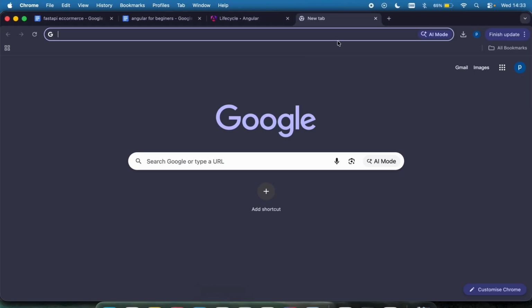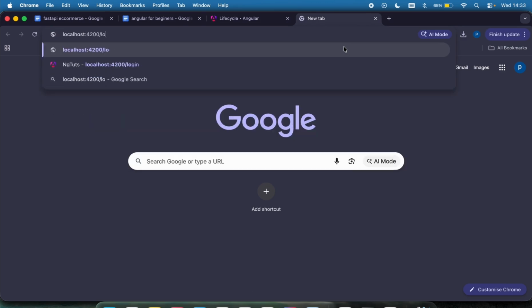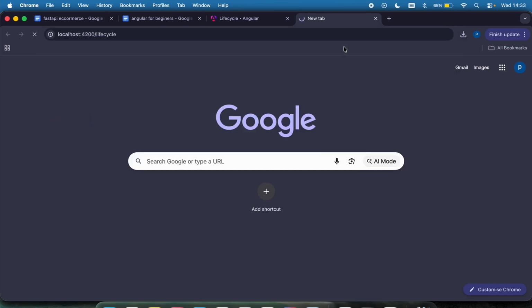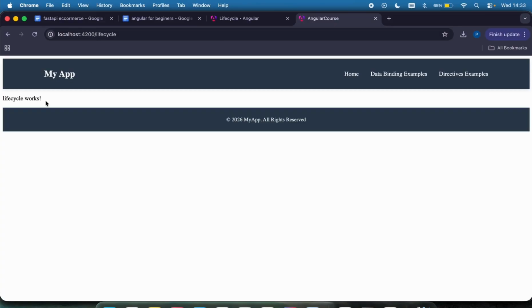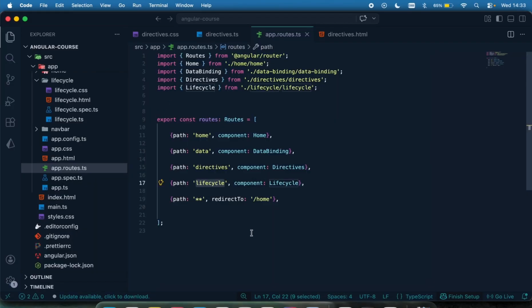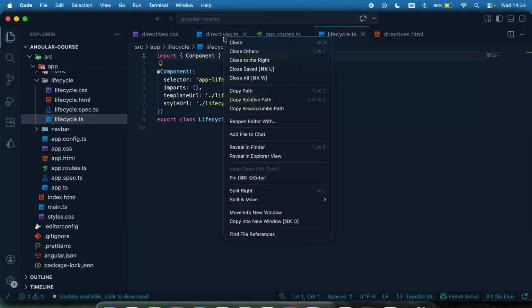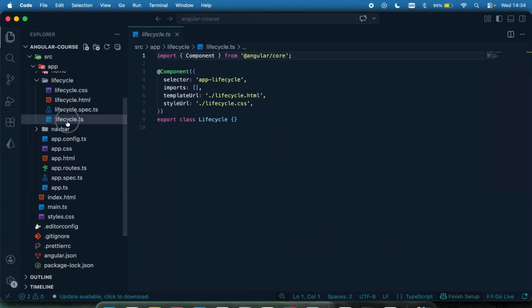If I go to the slash lifecycle, let's say localhost:4200/lifecycle, you can see this is the lifecycle component right there. So now let's just take a look and do some stuff right there. I'm just going to open the lifecycle component right here. Let me close every other thing.